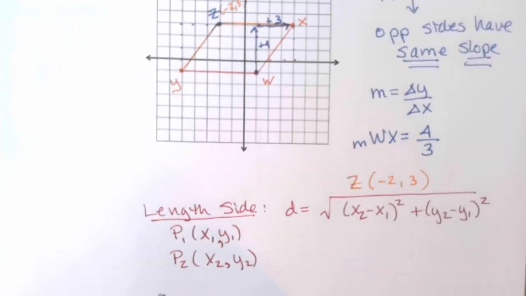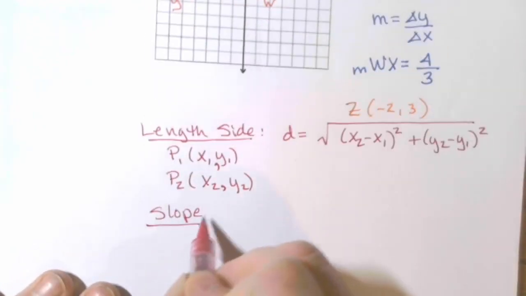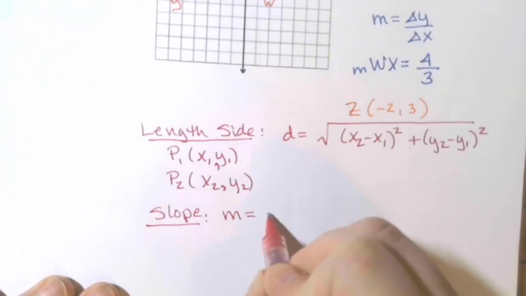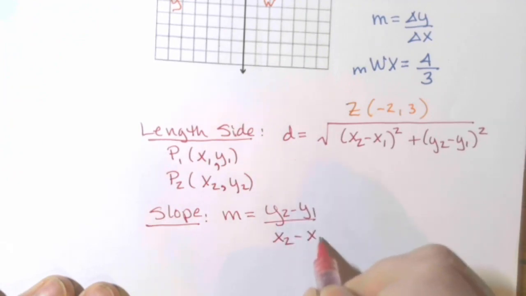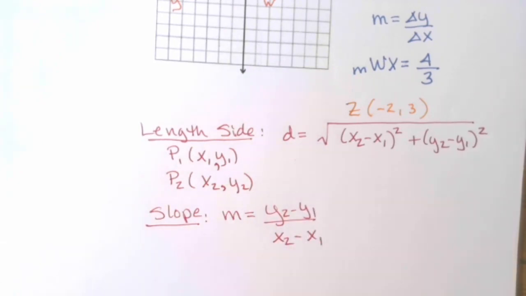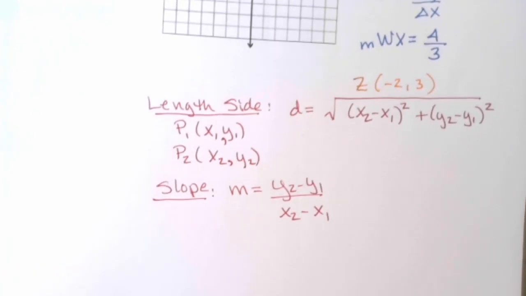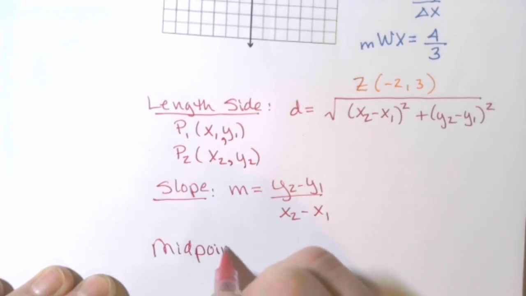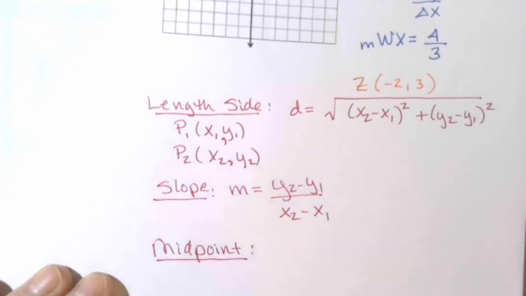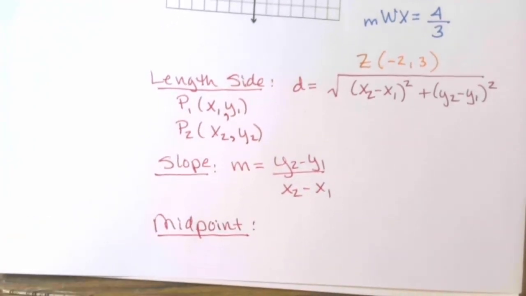If you need to find the slope, you can count slope if you're graphed. If not, remember your slope formula, y sub 2 minus y sub 1 over x sub 2 minus x sub 1. The last formula you're probably going to need is the midpoint formula, because the diagonals bisect each other, so you might be looking for the midpoint of a diagonal.